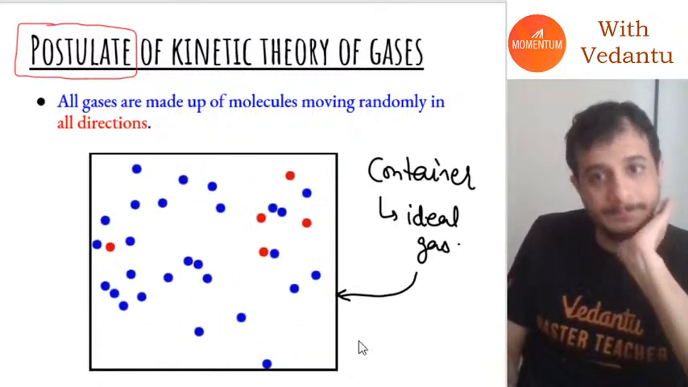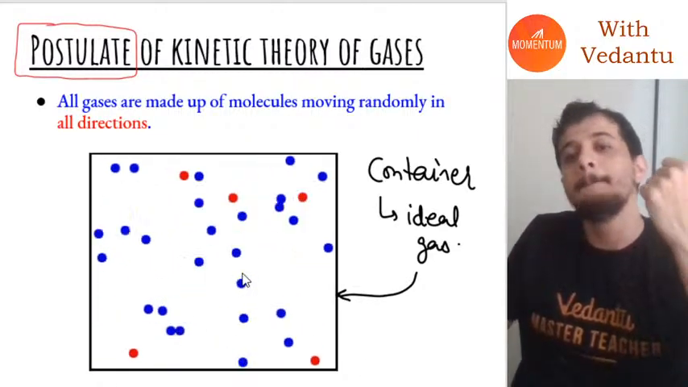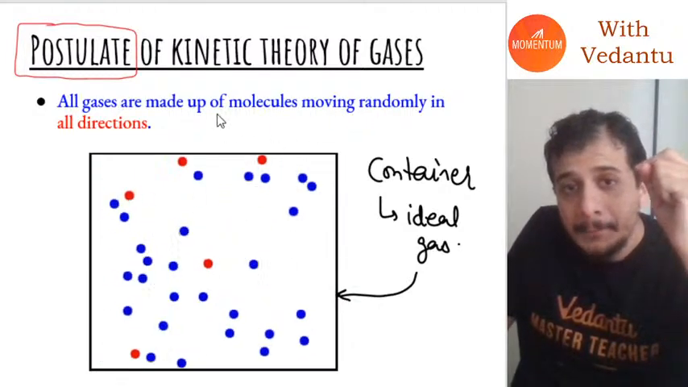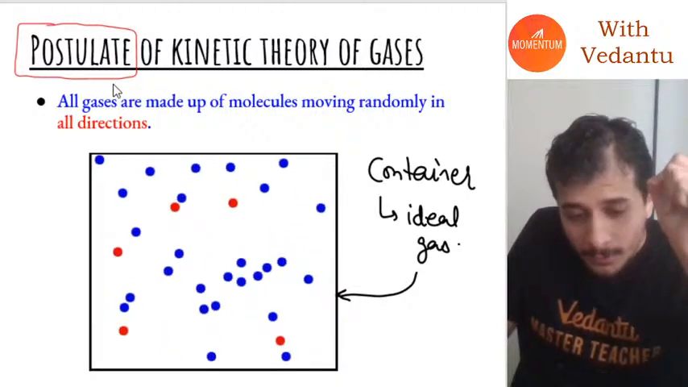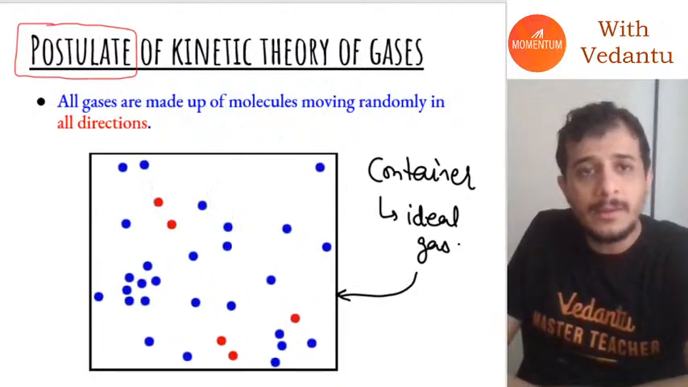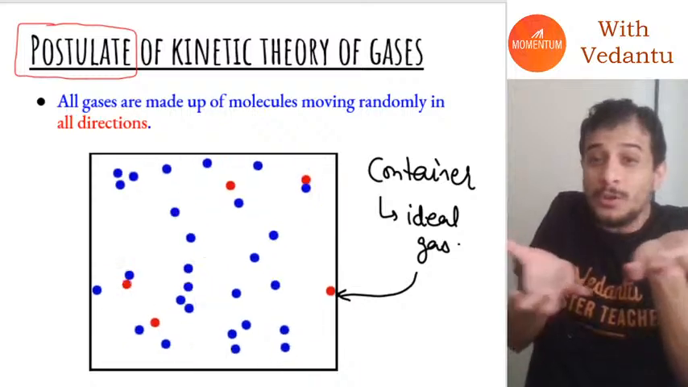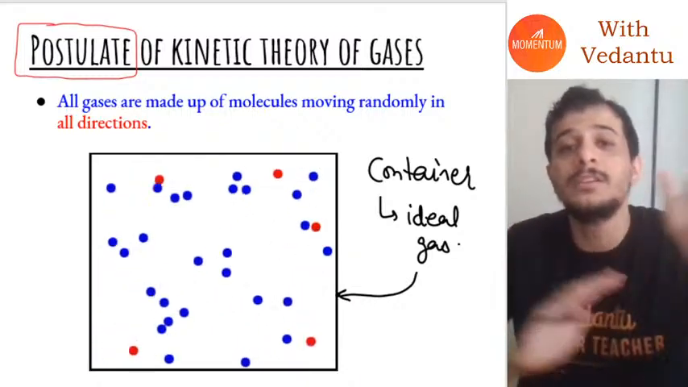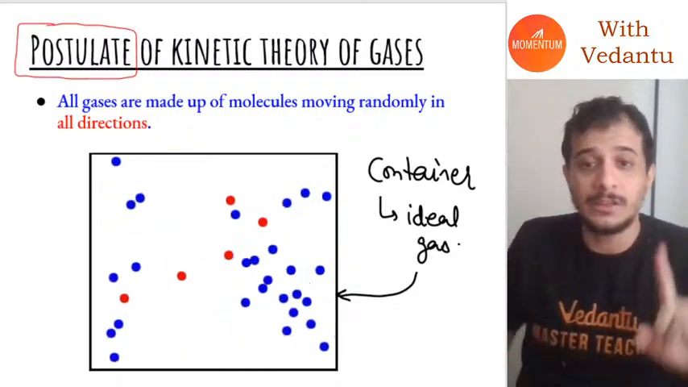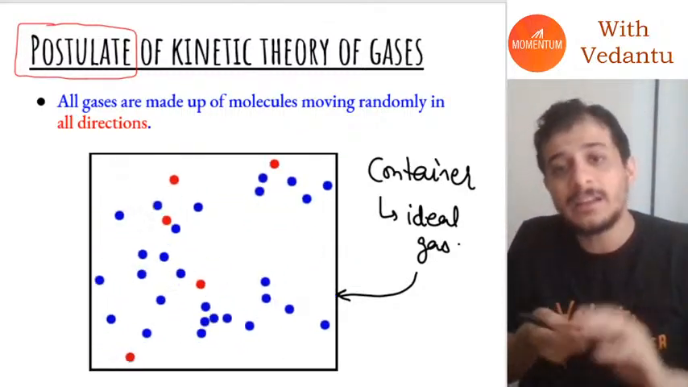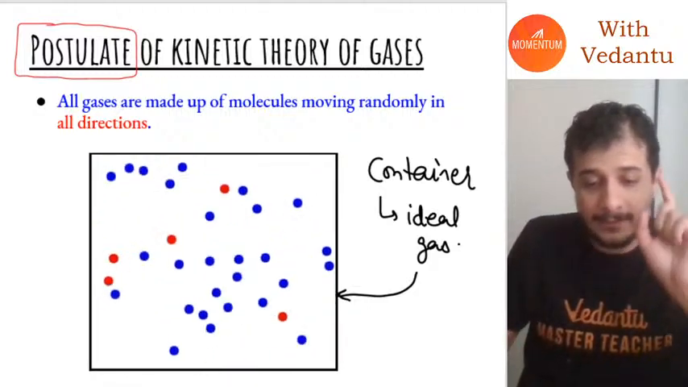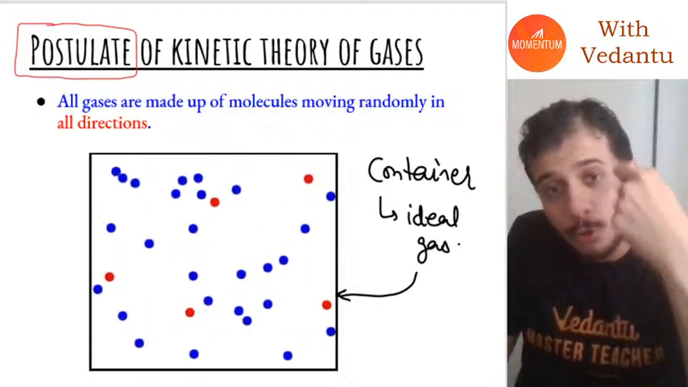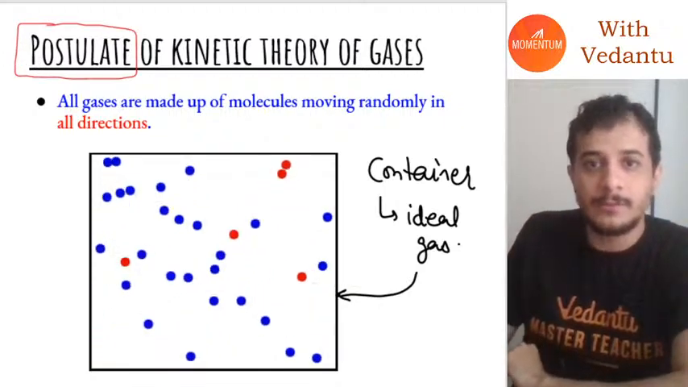All right, so if you see here, all the molecules are going to move randomly in all directions, and not all of them are going to have the same speed. All the molecules mostly move with different speeds in different directions. They are going to randomly move in different directions at different speeds. That is the first postulate of the kinetic theory of gas.